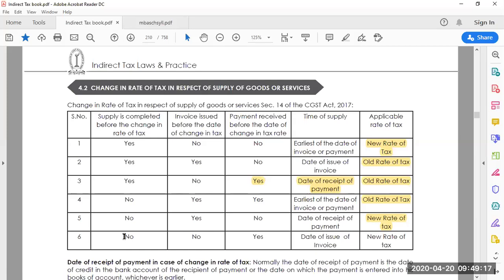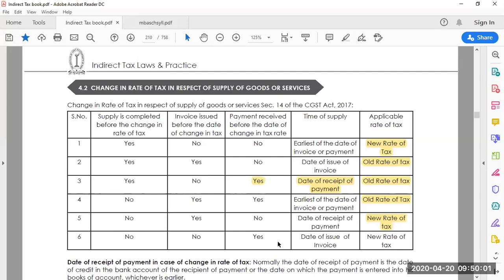Next, sixth one. Supply of goods, no. Invoice issued before the date of change in tax, no. Invoice is also not issued. Payment received before the date of change in tax is yes. Here you look at the contradiction to the fifth one. Supply of goods not happened, and you have not issued the bill, but you have received the payment. You got the payment, but still the supplier has not issued the bill.